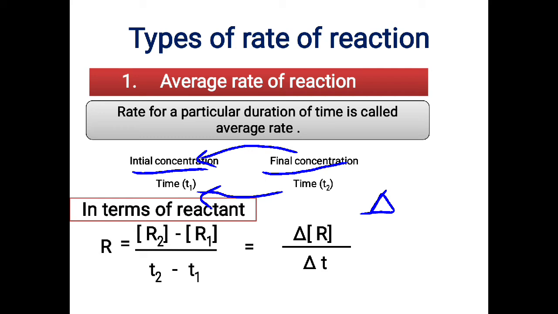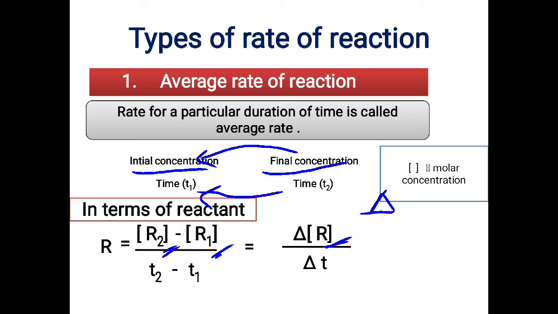Now one more thing you have noticed is the square bracket which we have used. This square bracket for the reactant, and for the final concentration and initial concentration, I've put in the square bracket. So this square bracket indicates the molar concentration. We are expressing the concentration in molarity, so we just put a square bracket.